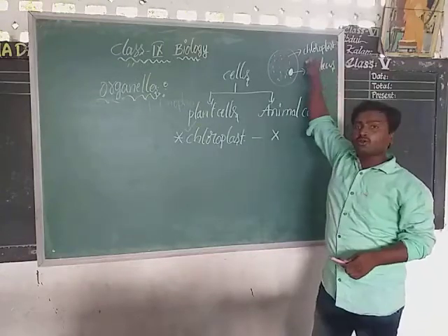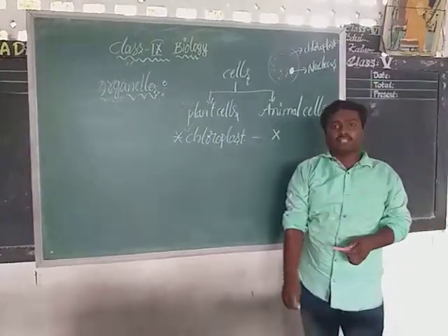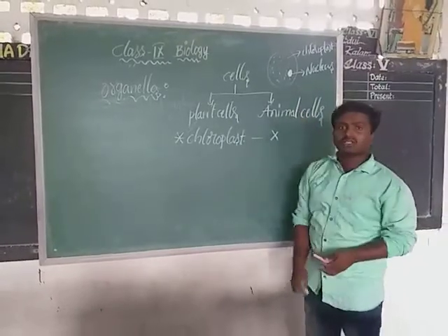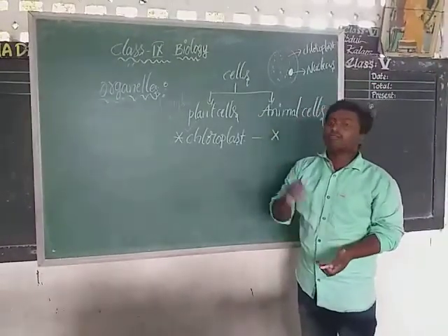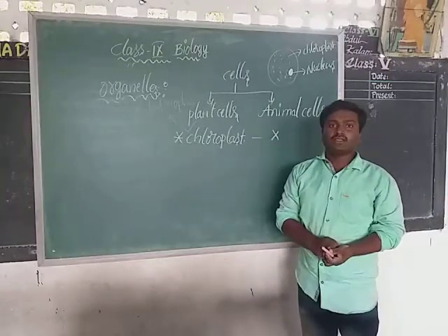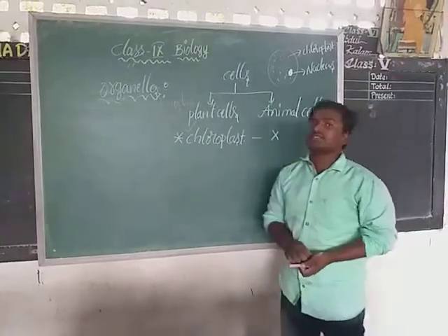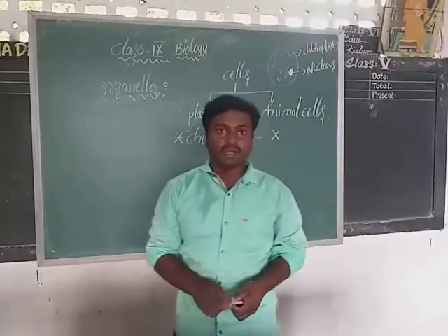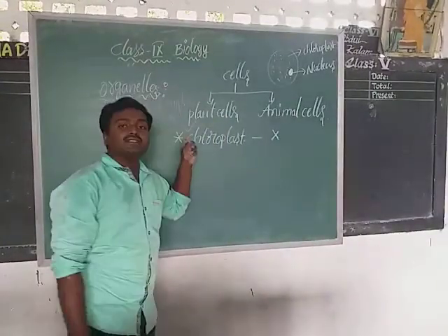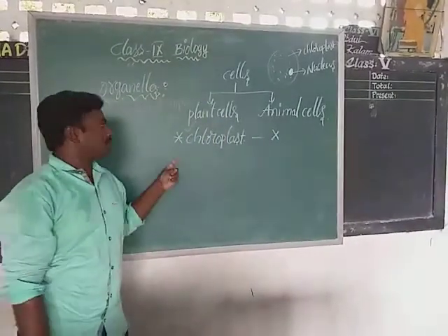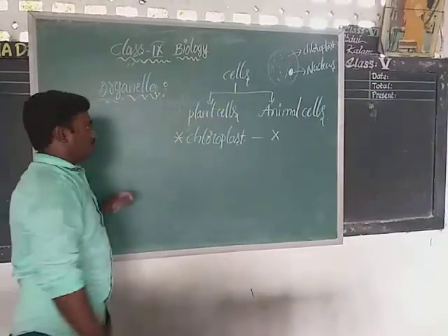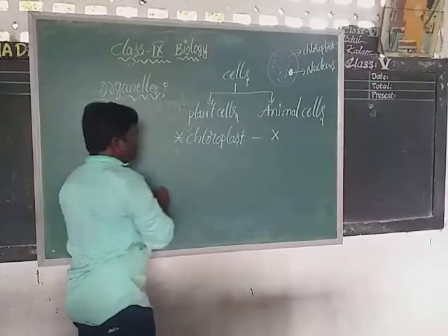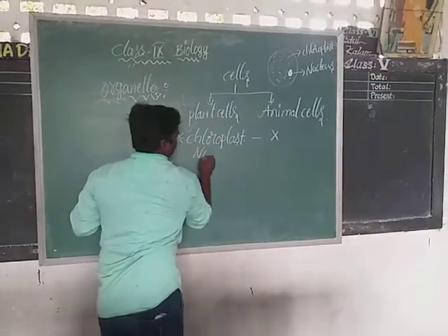Not only chloroplast and nucleus are present inside of cell. Some other dots are also there. These other dots are also called organelles. Which organelles are present in plant cell? Which organelles are present in animal cell? Now we are going to discuss. First one we discussed already, chloroplast. Chloroplasts are absent in animal cell. Chloroplasts are present in a plant cell. So it is completed. Next one is a nucleus.